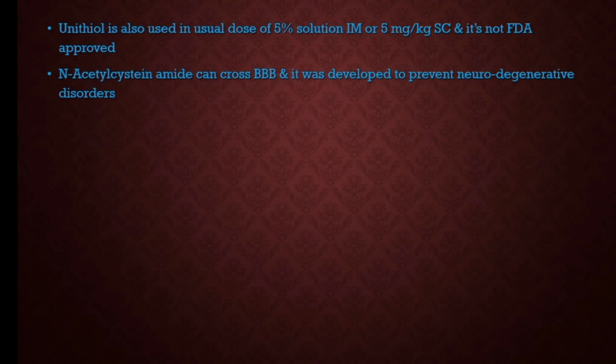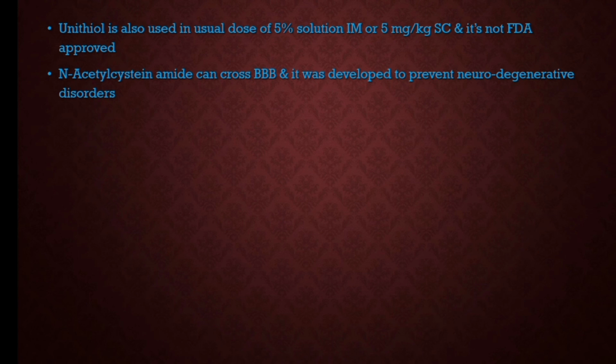And the other drugs like unithiol. This unithiol is used in the usual dose as a 5% solution. It should be given through the IM or subcutaneous route. IM is the 5% solution, and the subcutaneous route is 5 mg per kg. It is not FDA approved.